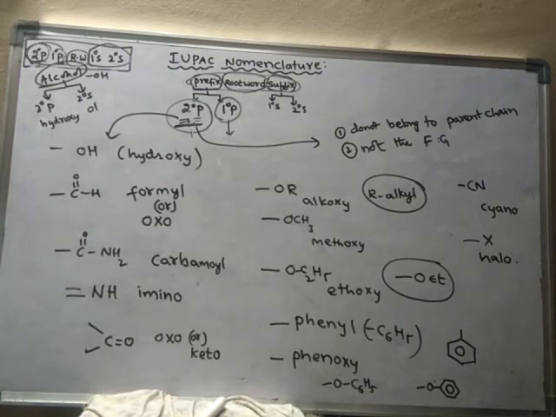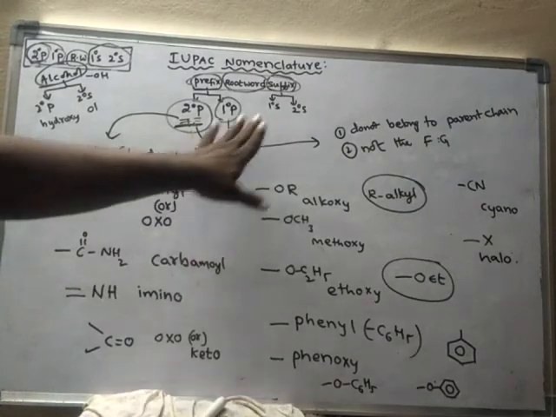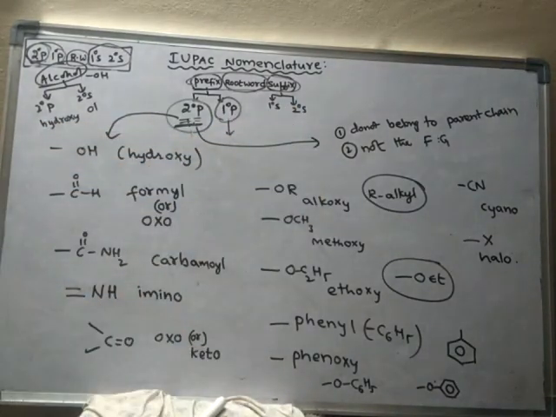So now we will learn in the next video how to write the names for organic compounds. There are certain rules, and we will learn all the rules of how to write the name of organic compounds. Till now we have learned the different parts of the IUPAC name. From the next video onwards, we will learn the rules for naming of organic compounds. Okay? Bye.